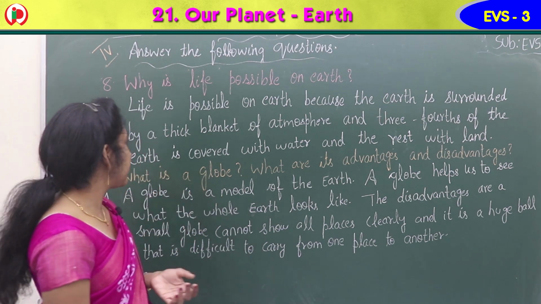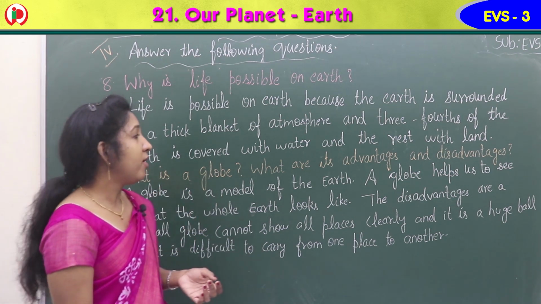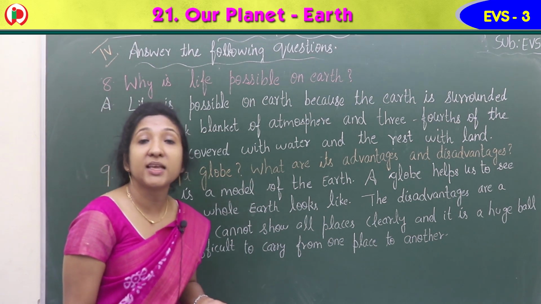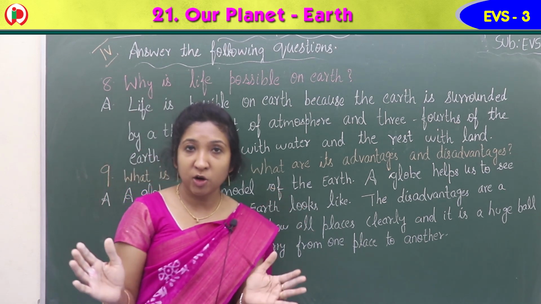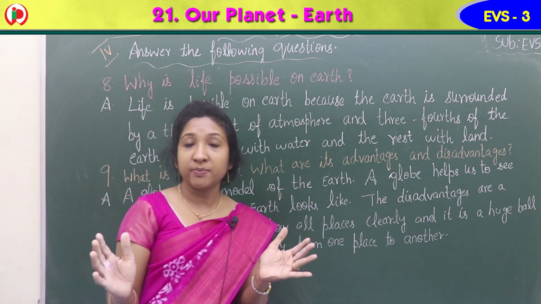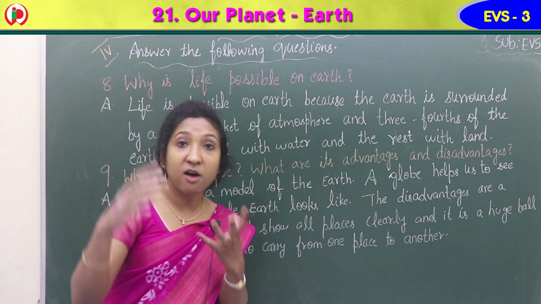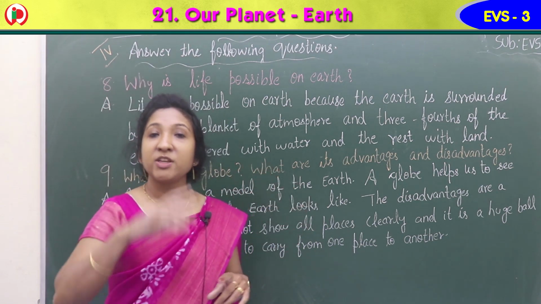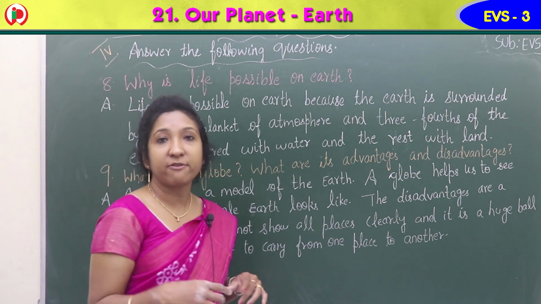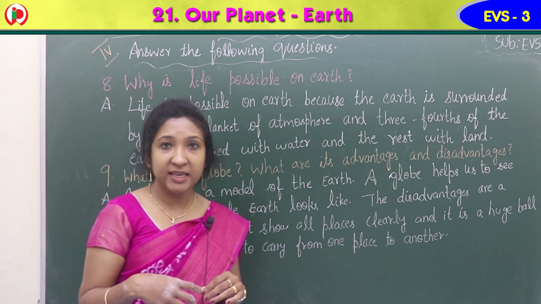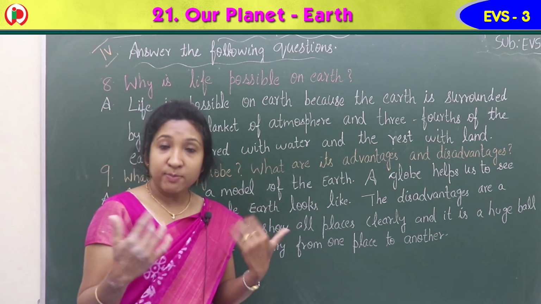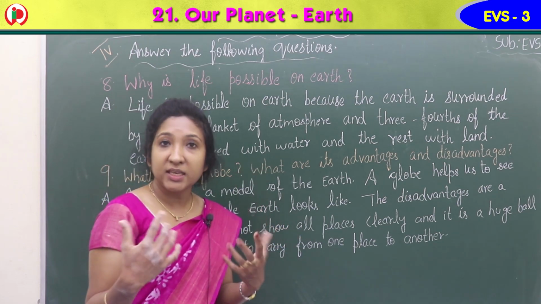Yes, 9th question, what is a globe? What are its advantages and disadvantages? So what is a globe? We learned about a globe. It is a model of earth. It helps us to understand how the whole earth looks like. We need to spin it to see all parts of the earth, isn't it? Yes. Then advantage means, yes, it helps us to understand. It enables us to see the whole earth.